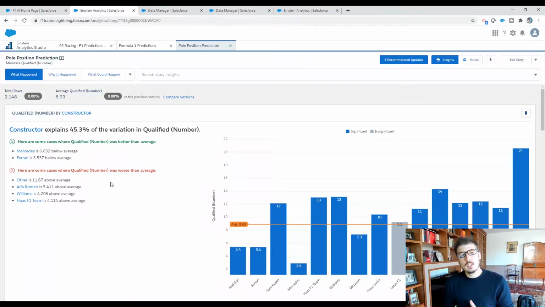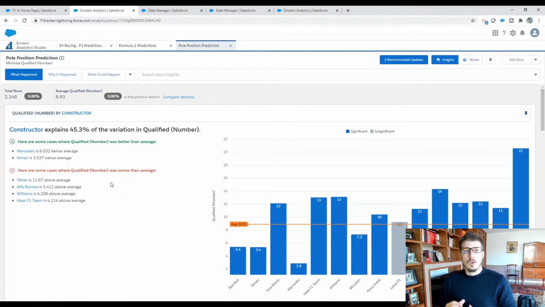Essentially, in a story, you're giving the AI model all of the information that you have, and you're like, okay, tell me what you predict or what you can learn from this data that we're providing. In our case, we are using data from 2010 to present day. We're including all of that information as we're putting together our models. And as we mentioned, we're including circuit information, race information, driver information, and constructor information as we're looking into what we're going to be doing.